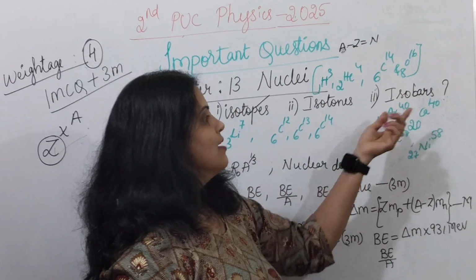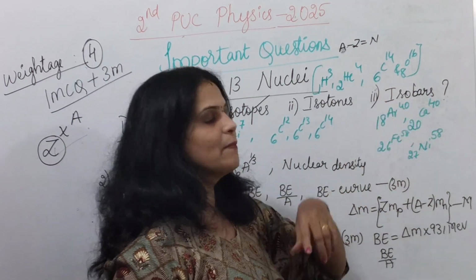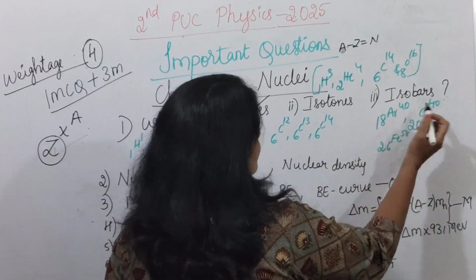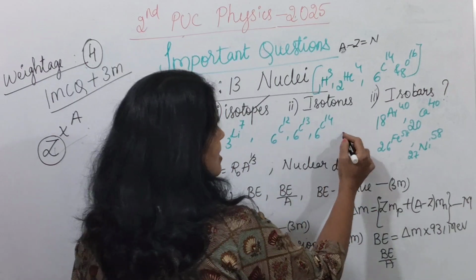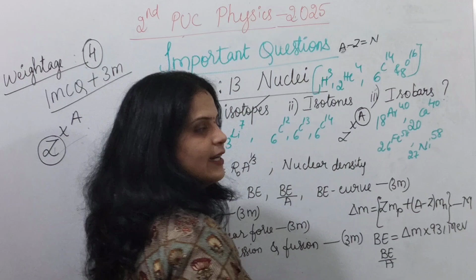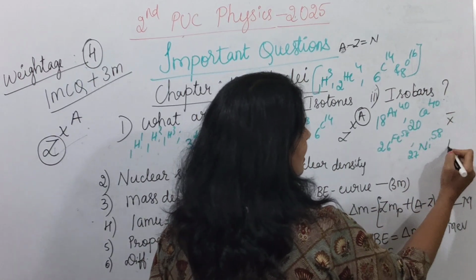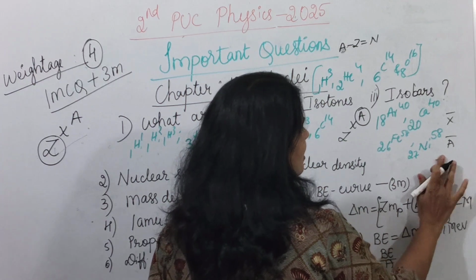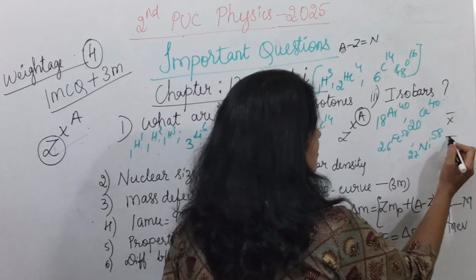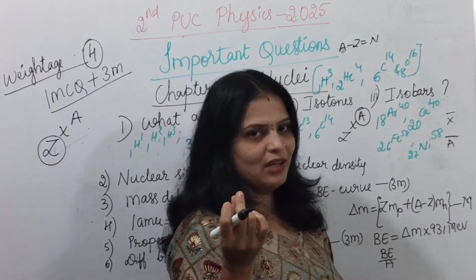And isobars. Here the mass number is the same. If the mass number is the same, then they are called isobars. So how to remember? Say ZXA. We write this A on the top of this X, right? And bar: usually we write a bar above any letter, something like A bar, Z bar, whatever the letter. So if you write something above the letter, then we call it a bar.